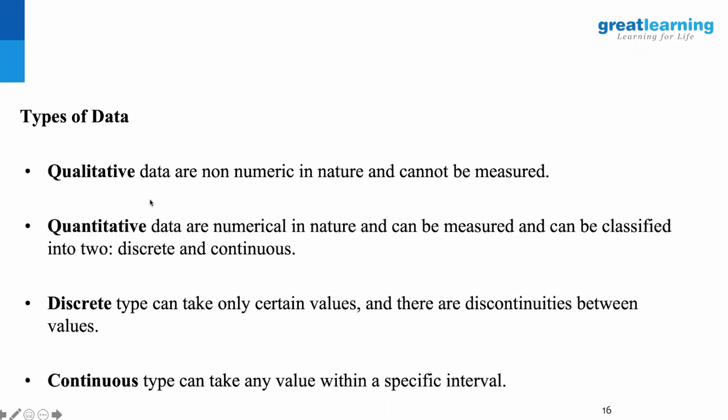Now we touched upon qualitative data, quantitative data in the past, and continuous and discrete, two different types. Qualitative data, we saw, which is your categorical variables and nominal variables, is your qualitative data. Even your ordinal data is qualitative data. Quantitative data is again broken into discrete and continuous, as we have seen in one of the previous slides. So that's why I'm not spending more time on this. Any more questions on this one?